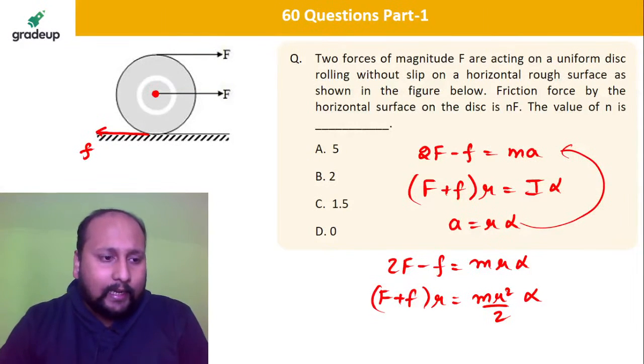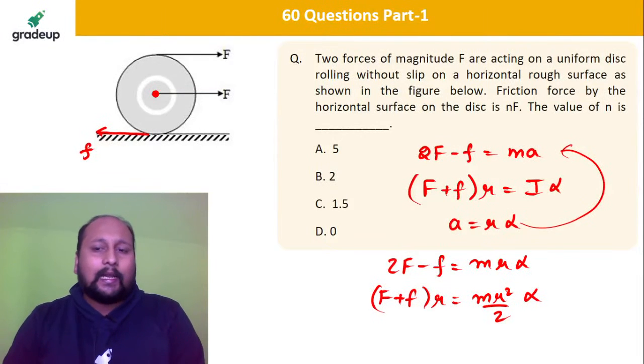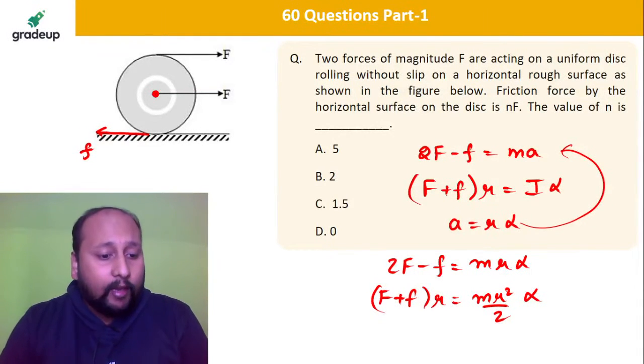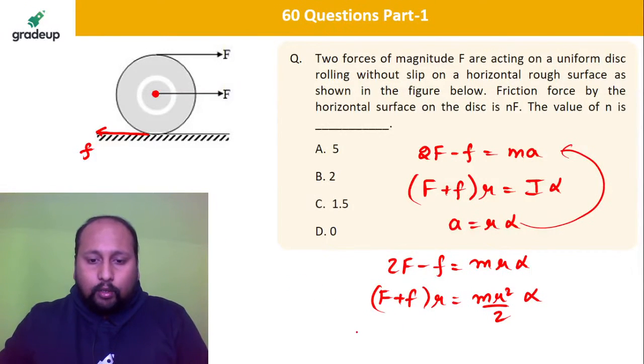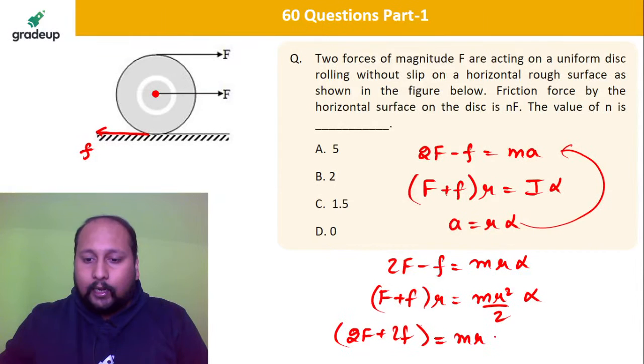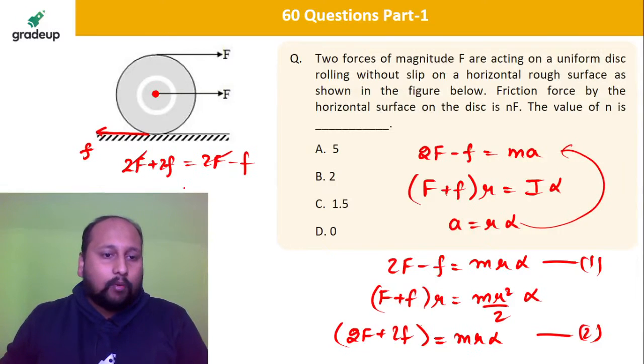Solve this equation and quickly tell me what is the value of f you are getting. So multiplied by 2, you have 2F plus 2 small f into R, that will be cancelling out, that is equal to mr into alpha. So equation 1, equation 2, solve it, so we'll have 2F plus 2 small f is equal to 2 capital F minus f. This will be cancelling out. What is the value you're getting? That is equal to 0.